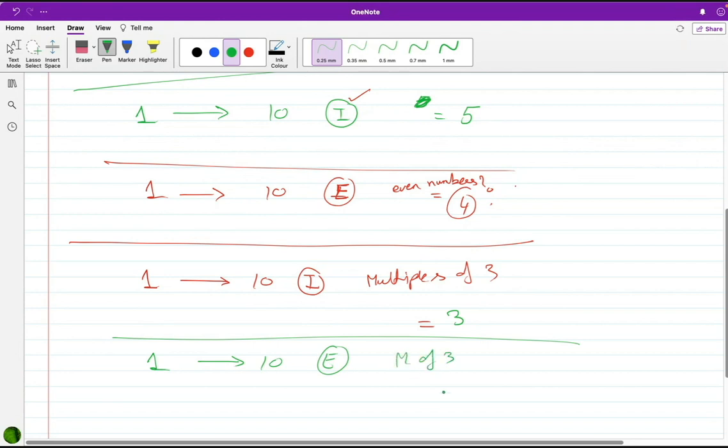Again, multiples of 3. How many are there? Multiples of 3 only. So your answer is 3. Yes, they were 3, 6, 9. They are still 3, 6, 9. Including or excluding the boundaries is not affecting this because none of these numbers was on the boundary.